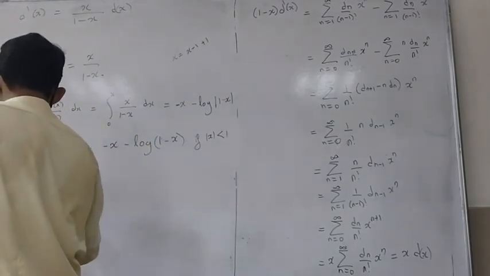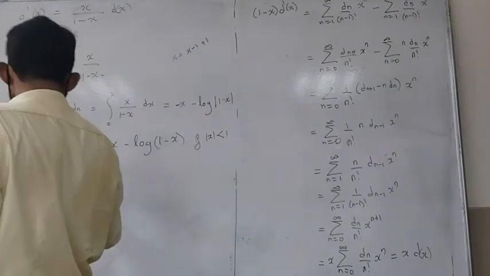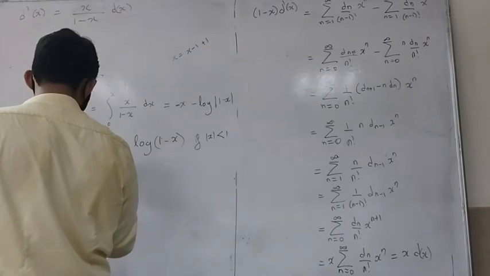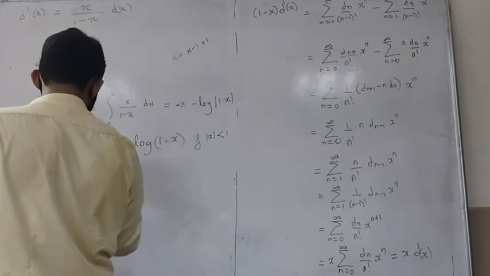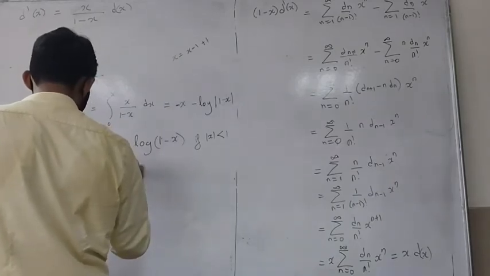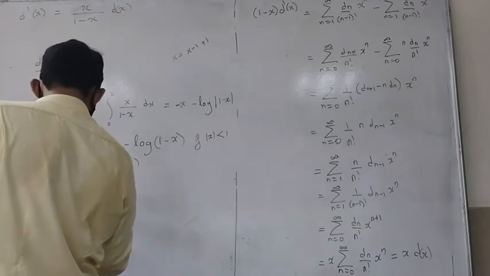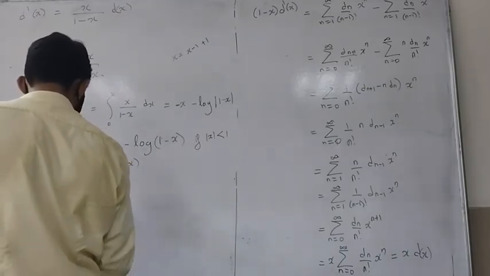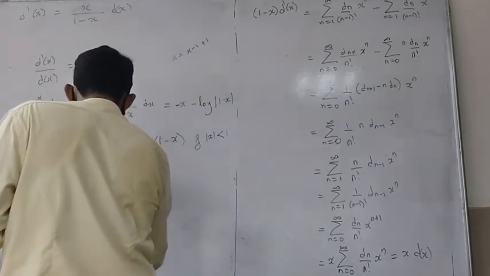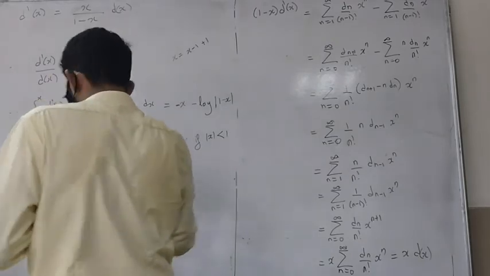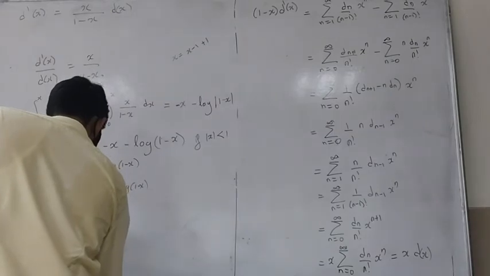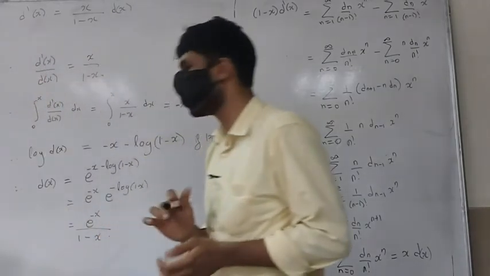So what happens is d of x becomes what? If we know what is log of d of x, that means d of x becomes the exponential of that. So this is e raised to minus x minus log of 1 minus x, and then you use your exponential rules and you get e raised to minus x times e raised to minus log of 1 minus x. Take this down to the denominator, this will give us e raised to minus x upon 1 minus x.